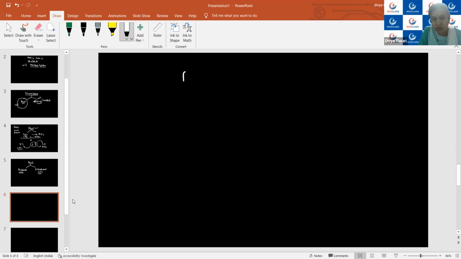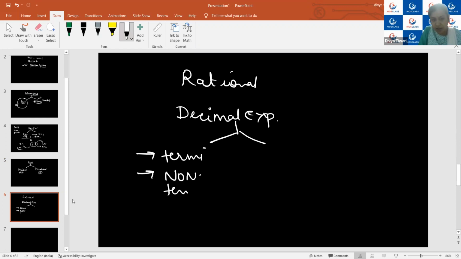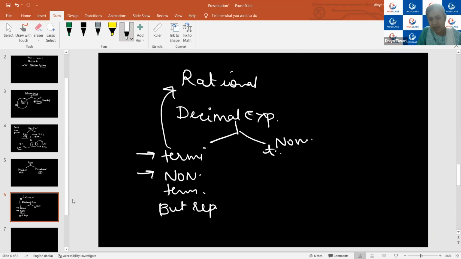Rational numbers are those numbers. I hope you are all aware of the term decimal expansion. If anybody is not clear about this word, then please ask me. If the decimal expansion of a number is either terminating or non-terminating but repeating, then such numbers are known as what? Rational numbers. Whereas if the decimal expansion is non-terminating and non-repeating also, then such numbers are known as what? Irrational numbers. Is it clear?